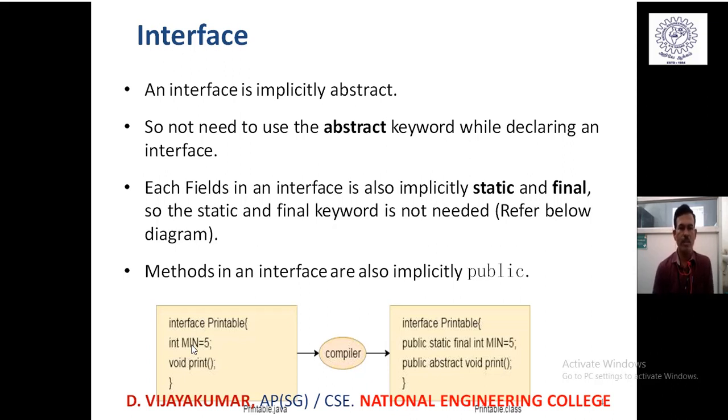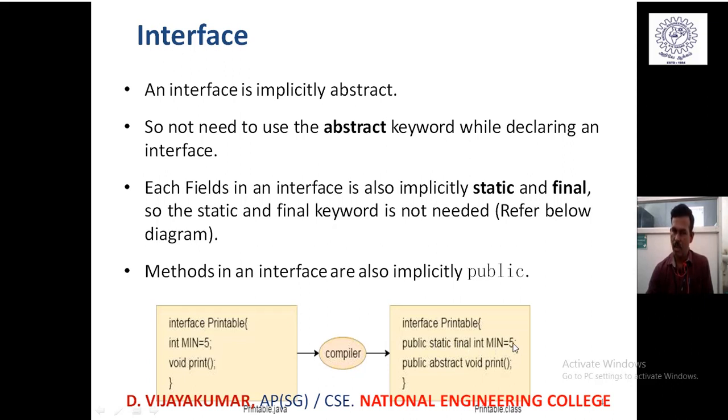How the compiler sees this interface is shown on the right side, which shows the interface keyword and the interface name, and the methods and variables automatically embedded with their default nature, that is public, static, final, and then the keyword, the variable name and the initializable value.